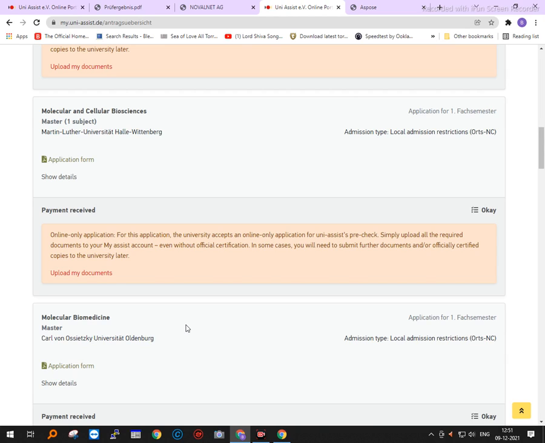In the second cover which I am going to send now, I have to add the application forms of Halle and Dresden as well as the statements of purpose for Halle and Dresden with your signature. Please remember that common documents are to be sent only once, and specific documents of each university are to be sent individually after uploading them.